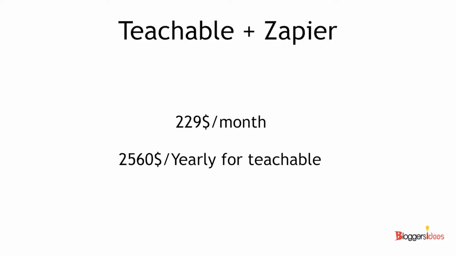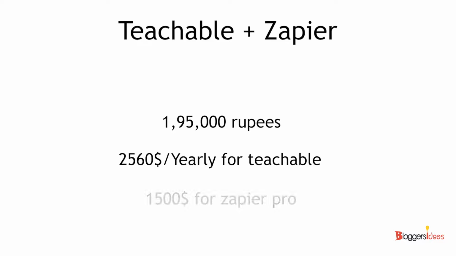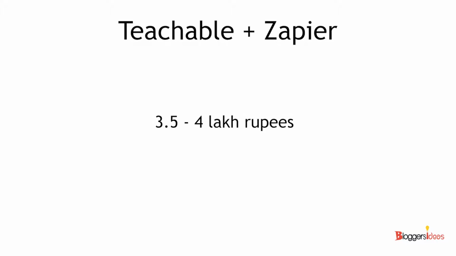So it costs you about 1,95,000 just for a Teachable account, and somewhere about $1,500 for Zapier Pro. So in total you're paying somewhere about 3.5 to 4 lakh rupees. So let's say 4 lakh per annum. That is what you spend to automate the entire process, right? That is the kind of money you need to burn if you want to do all of this.